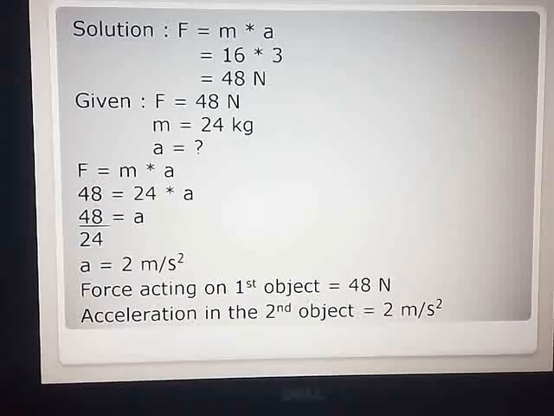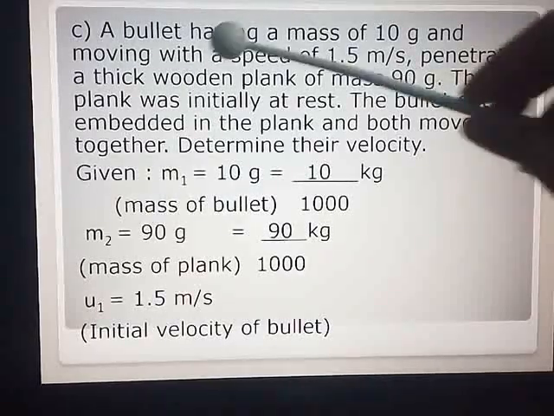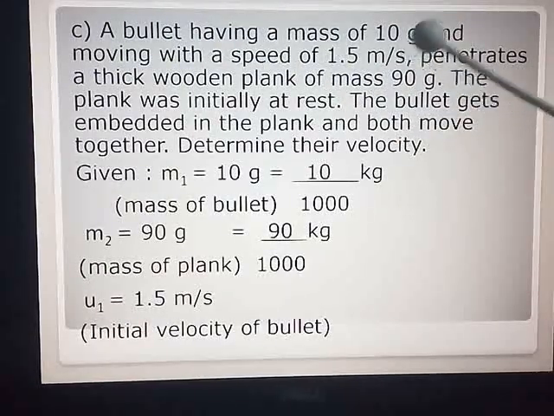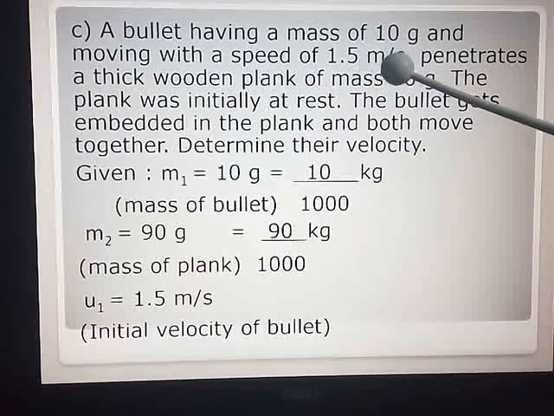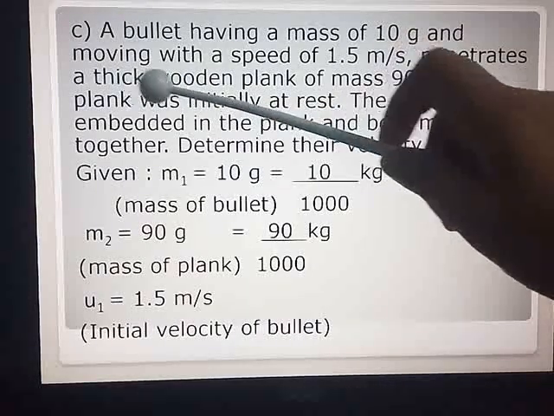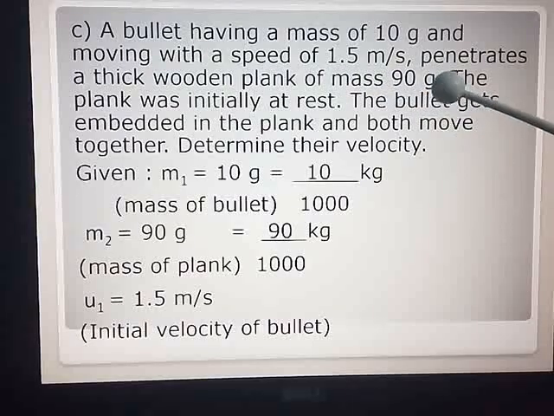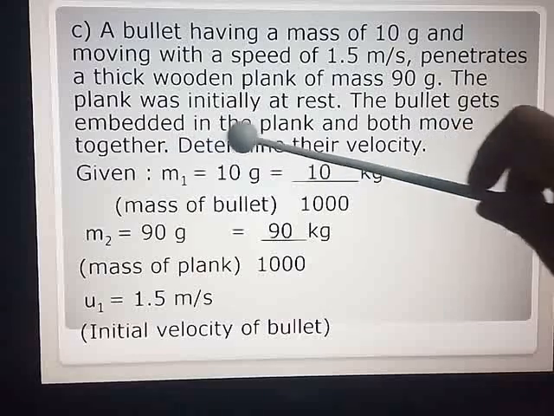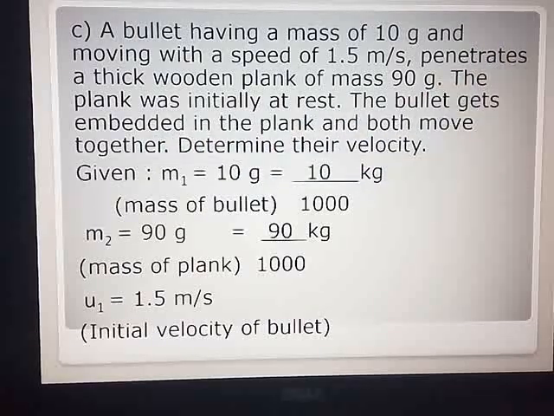Now we go to a sum which is based on the law of conservation of momentum. A bullet having a mass of 10 grams and moving with a speed of 1.5 meters per second. See here, one is in grams, one is in meters per second. So the most important thing while solving a numerical example is you have to see that the units are the same. It penetrates a thick wooden plank of mass 90 grams. The plank was initially at rest.